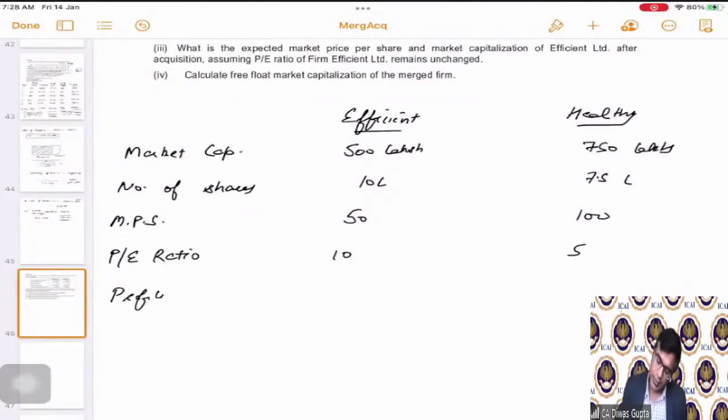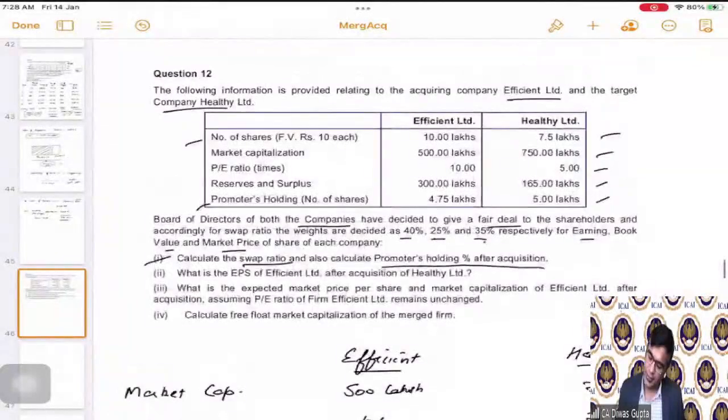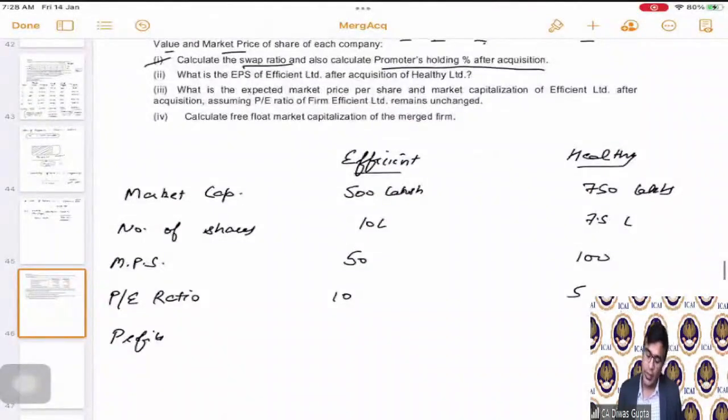Profits are given as how much? Profits are not given. Now what we can do is let's first calculate the EPS, not profits, but EPS, because we have the MPS, we have the PE ratio. Can we calculate the EPS? Yes. EPS is what? EPS will be equal to MPS divided by the PE ratio. So this becomes 50 by 10, 5, 100 by 5, 20. This is the EPS.